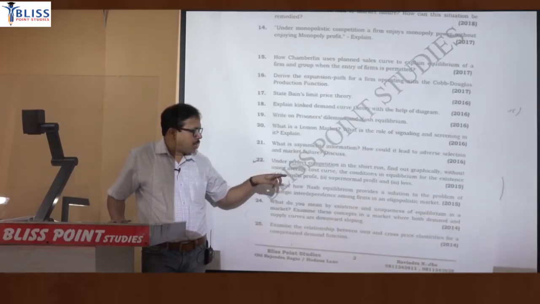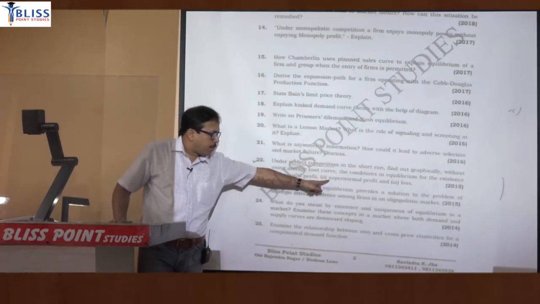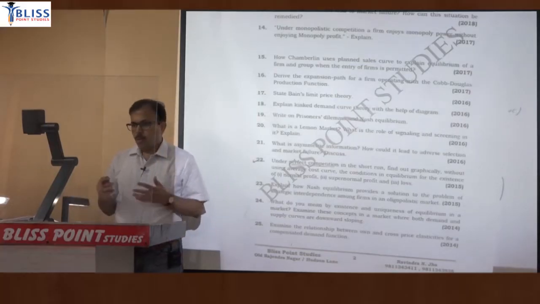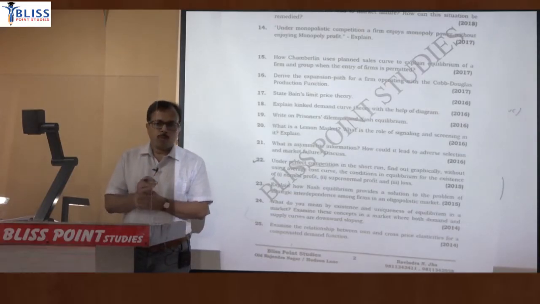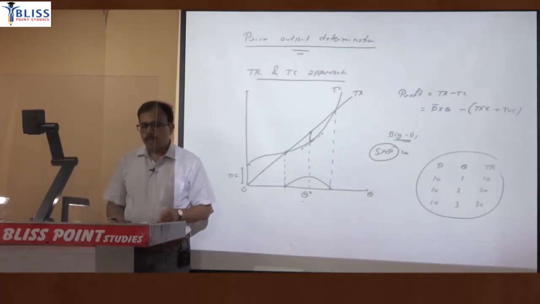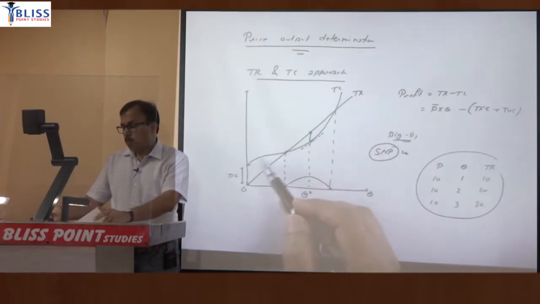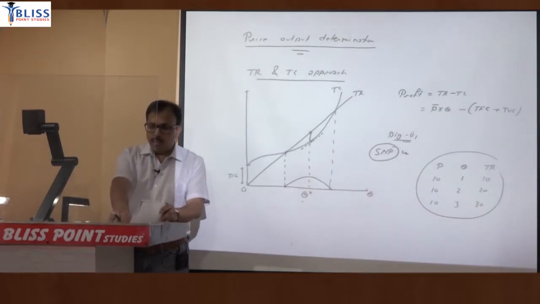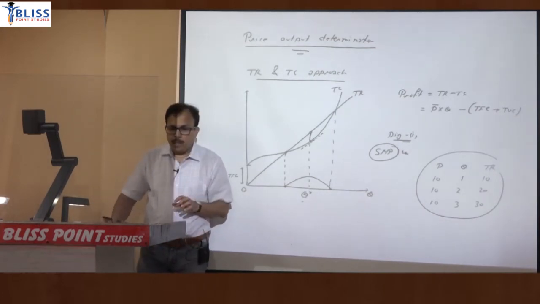By using TR and TC, तीन कंडीशन शो करने थे, नॉर्मल प्रॉफिट, सुपरनॉर्मल प्रॉफिट और लॉस. तो ये जो डायग्राम हमने बना रखा वो सुपरनॉर्मल प्रॉफिट के लिए हो गया. Now obviously ग्राफ ड्रॉ करने का मतलब इस क्वेश्चन में ये नहीं हो कि आपने सिर्फ तीन डायग्राम ड्रॉ कर दिए और कुछ लिखा नहीं. You have to explain briefly, and when you explain briefly, you are expected to explain why you have drawn this TR line straight, why you have drawn this total cost line inverted S in shape. So what you have to write, I'm just dictating. Briefly, जो points आपको आंसर में लिखने हैं, just write it down.